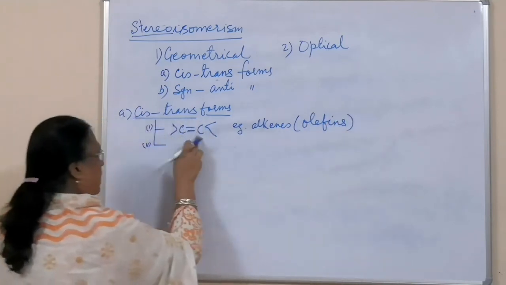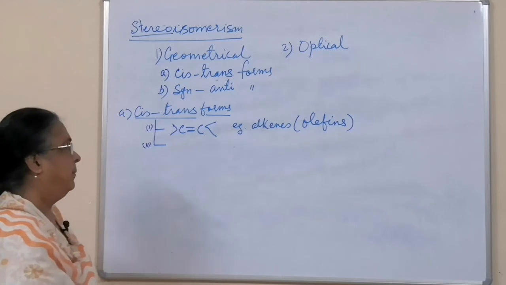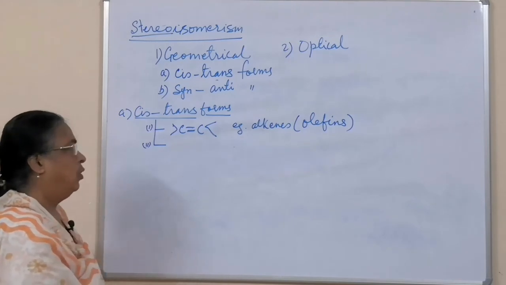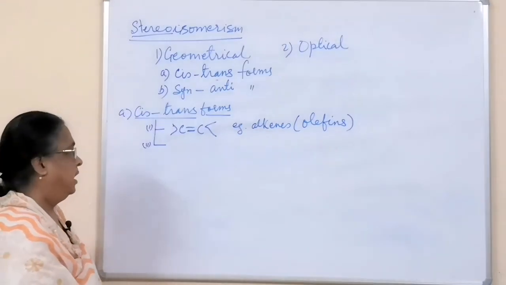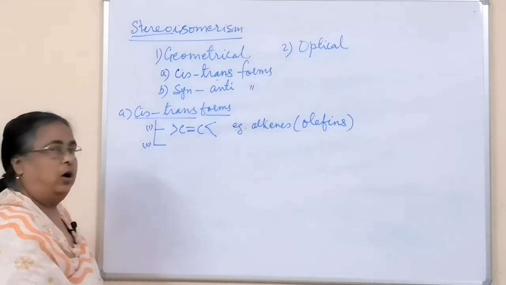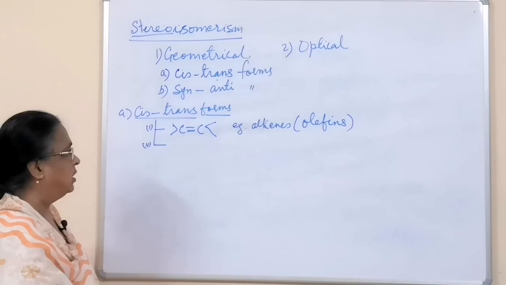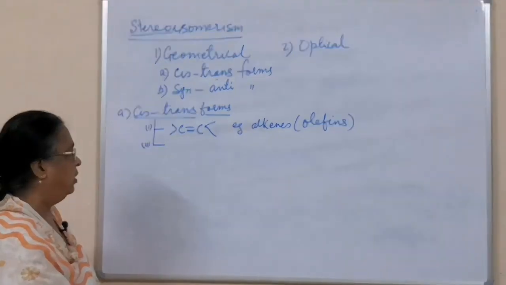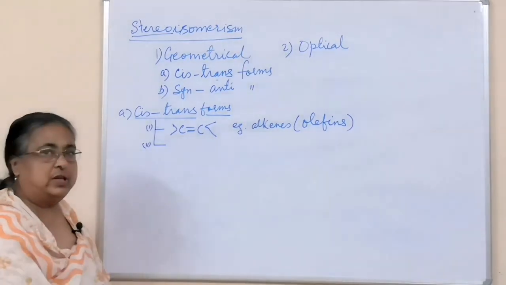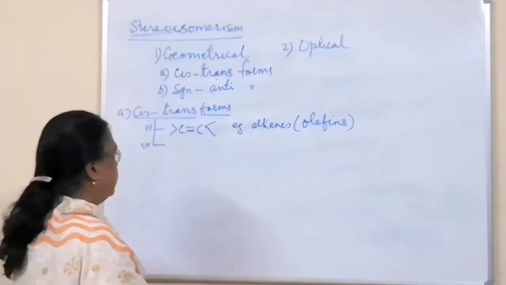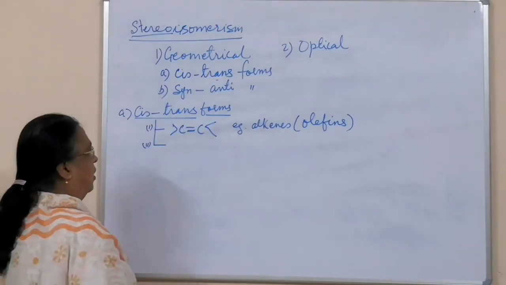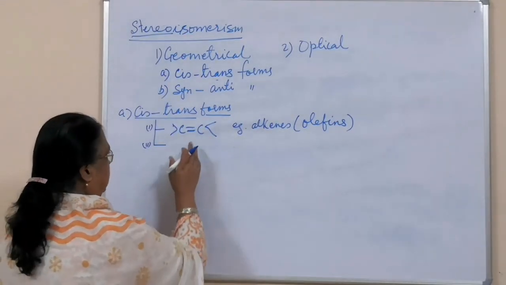Therefore a carbon linked with a double bond is called an olefinic carbon, and the double bond is also called an olefinic bond. So the first condition is that the compound has olefinic carbons, meaning carbon linked through a double bond.